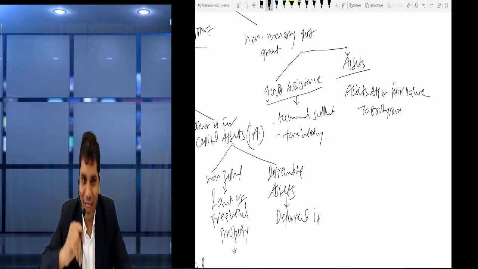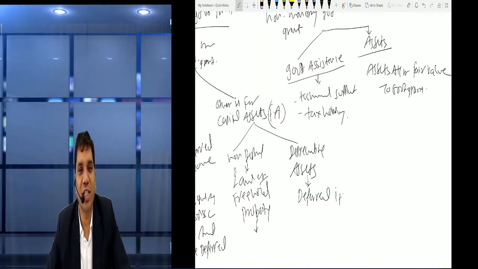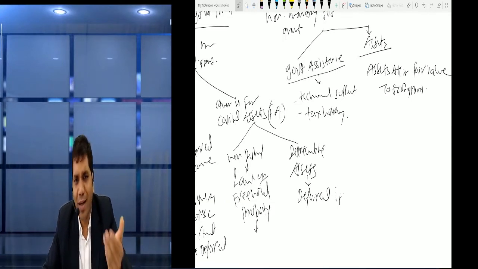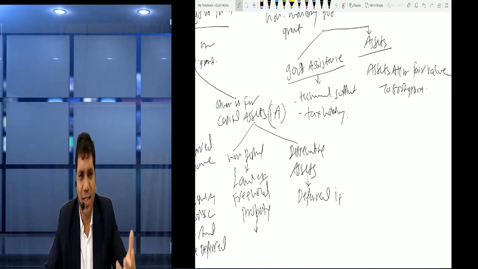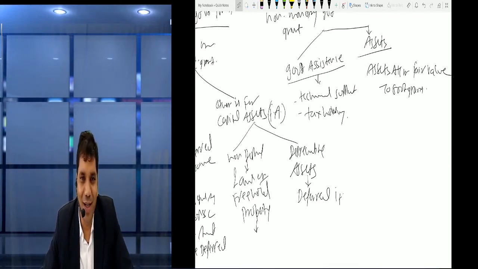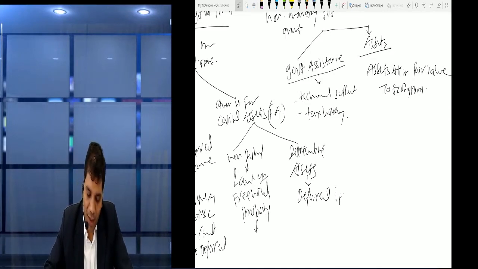Okay. एक बार repeat करेंगे non-monetary का friends. Government assistance, we need to disclose only, like free technical service or free technical support, marketing support, guarantee, tax holiday, etc. And if they had given assets free of cost, then we will record it at fair value and it will be assets account debit to government grant at fair value. Okay friends, so this is the recognition of government grant. Clear? So how to recognize?